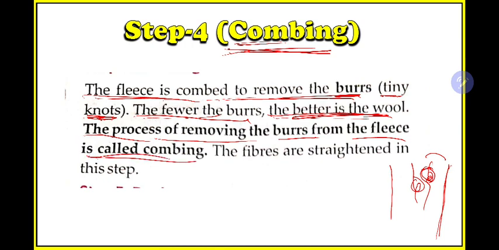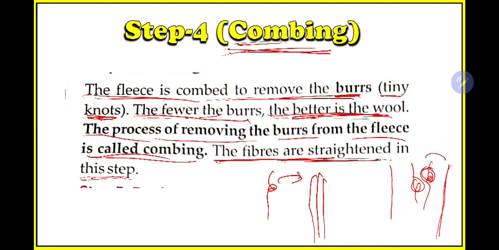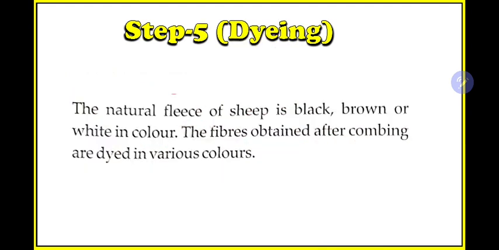So what is combing? The process in which the burrs, that is the knots, in our common language we call gitto, are removed is known as the combing process. The fibers are straightened in this step. So for example, if this is a knot, then after combing it will become normal and straight. The fibers are straightened in this step. So this is the combing step.